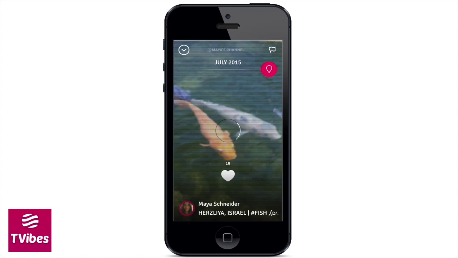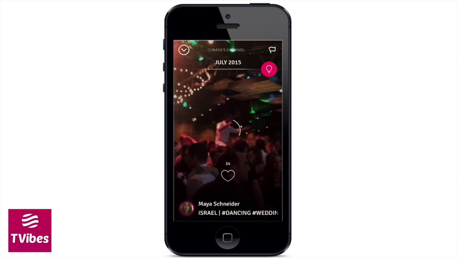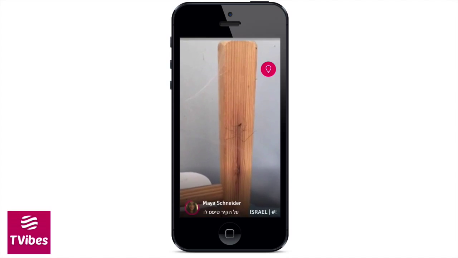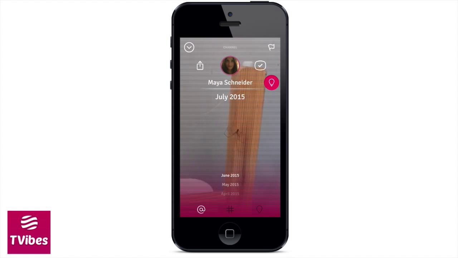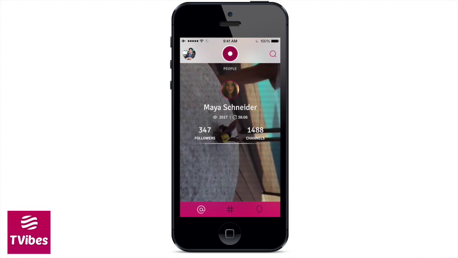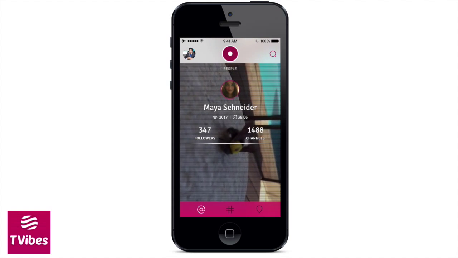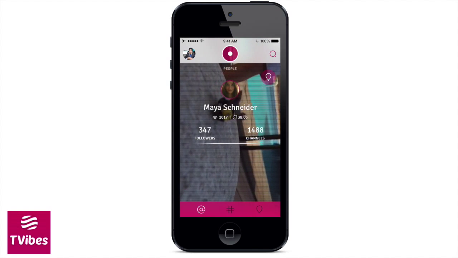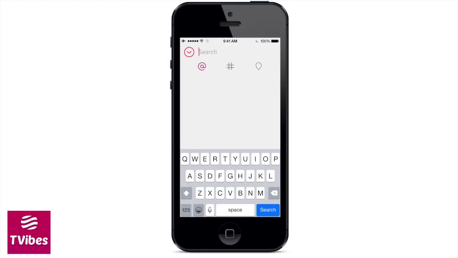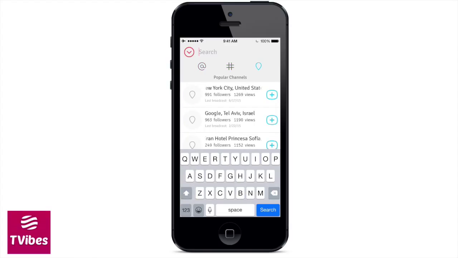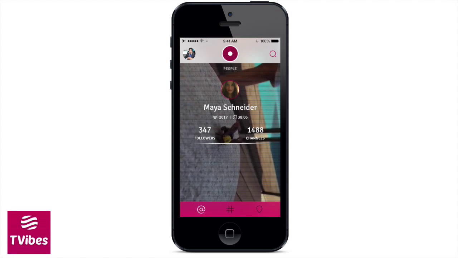If you swipe to the right, you can actually jump through the content within that specific category. So you can see now I'm seeing all of her broadcasts from July 2015 here. From there, you can easily swipe down to go back, or use the top left arrow to go back into your public feeds here. With all of that displayed, you also have the ability to see your search in the top right, so you can search between users, hashtags, and locations. Also note that you can see popular channels within each of them. And by going back in the top left, you have your own profile to preview.